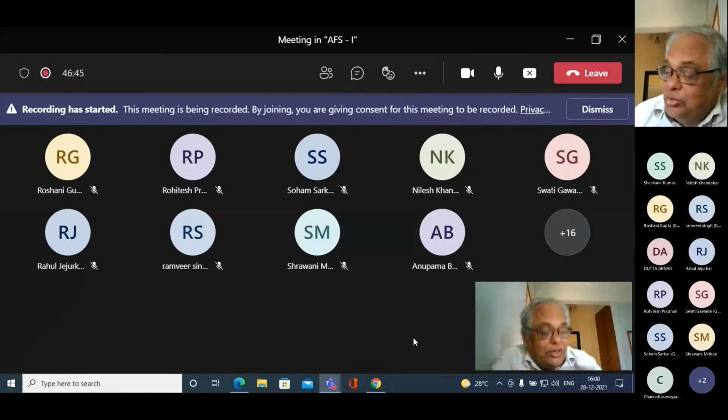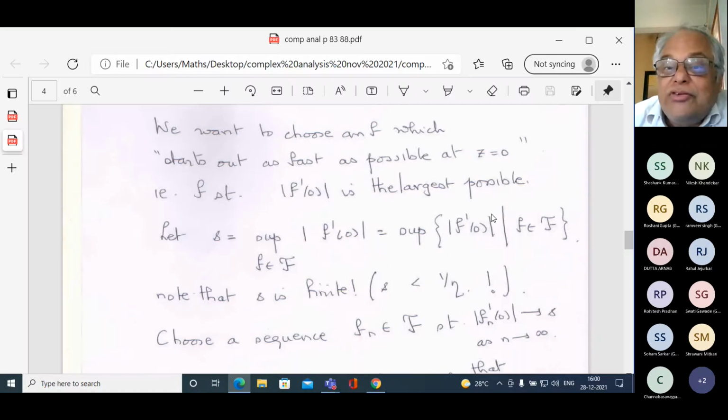So in these numbers that I have here, F prime of 0, the particular F which is the inclusion map is here. For that particular inclusion map, F prime of 0 is 1. So 1 is one of the numbers in this set. Therefore, the supremum must be greater than 1.